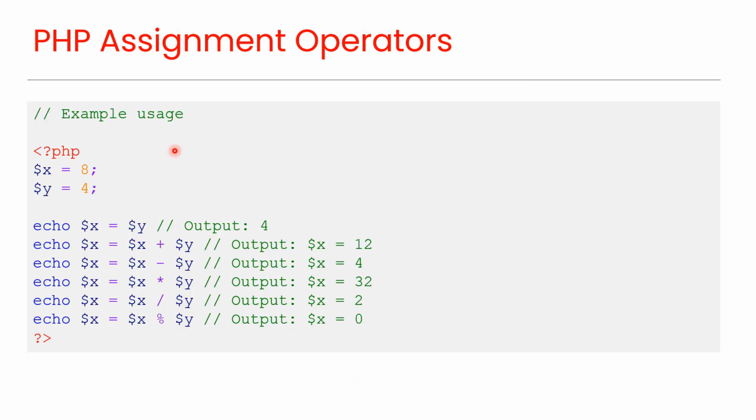This is an example of PHP assignment operators. In this example, we have two variables, x and y, having these values, and here is an example usage of all assignment operators. And you can see the output here.